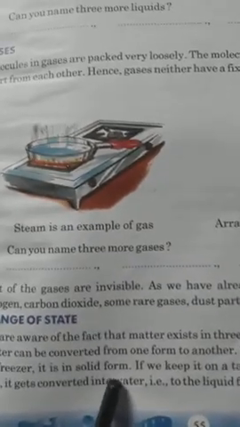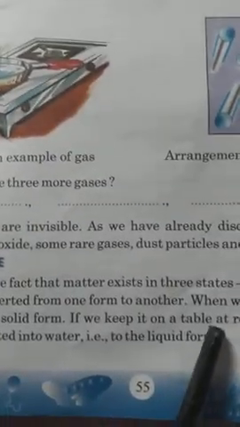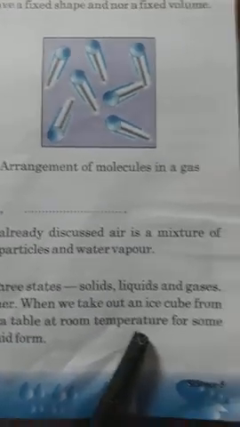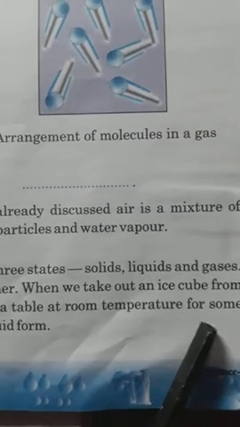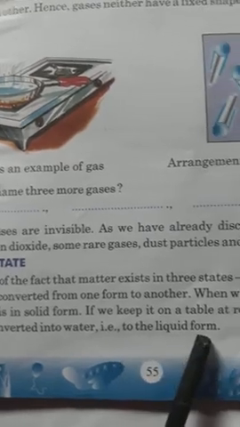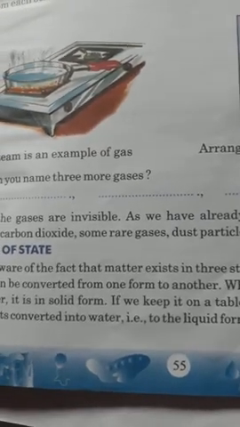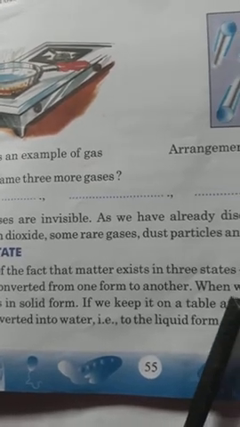Solid means it has a shape and a size. If we keep it on a table at room temperature, which is humid, for some time, it gets converted into water, that is, the liquid form.